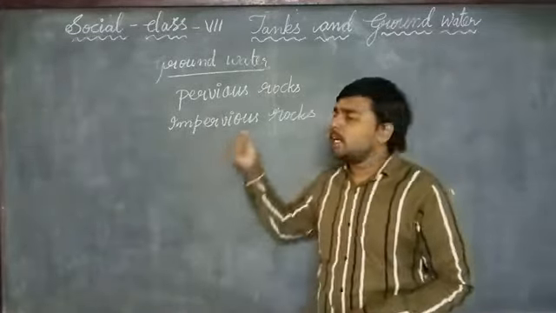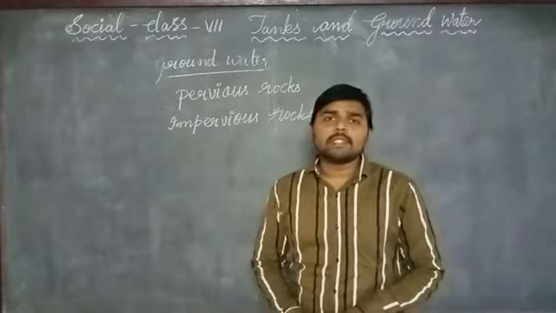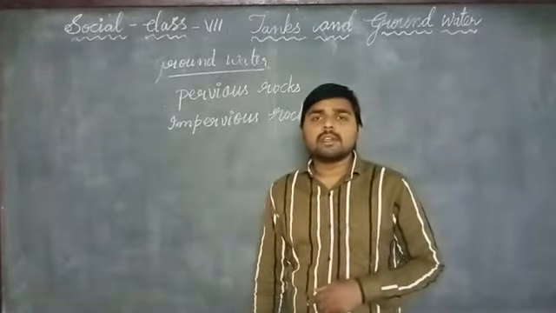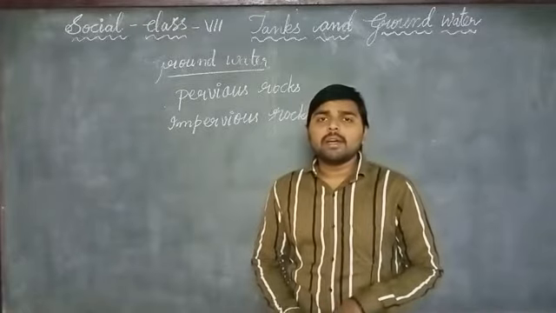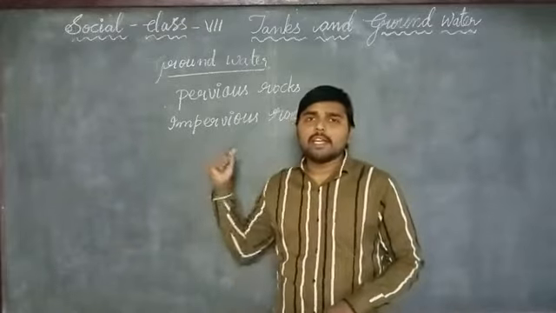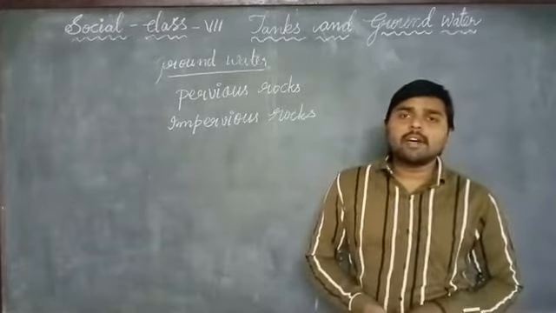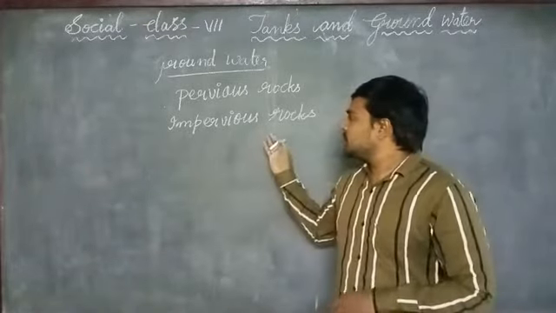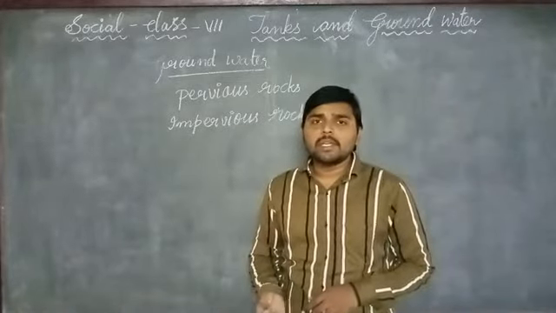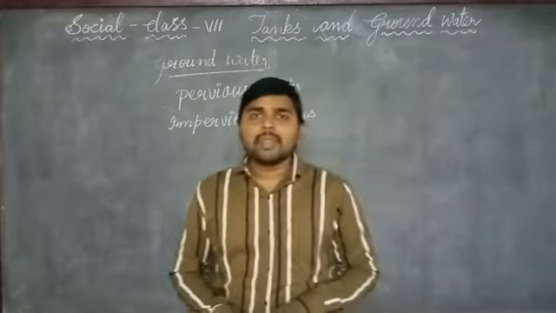The water which enters through the pervious rocks is stored under the surface of the earth. Impervious rocks cannot let water enter into them. Why? Because they do not have any porous nature. It means they do not have any small holes in them. That's why these rocks cannot let water enter. The impervious rocks situated under the surface of the earth are where the groundwater levels become less.